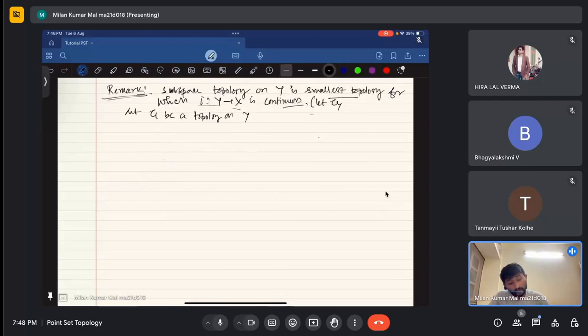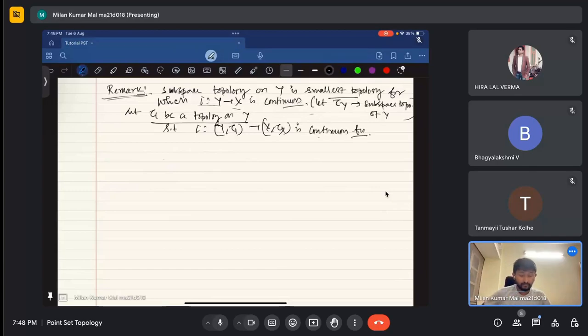Now here I will always denote by tau y the subspace topology of y. Now let tau one be a new topology on y such that the inclusion I from y with tau one to x with tau x is a continuous function.